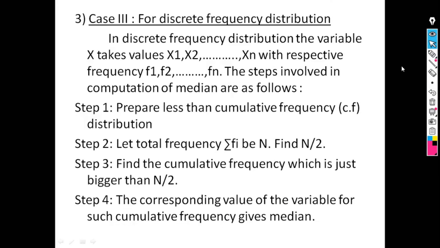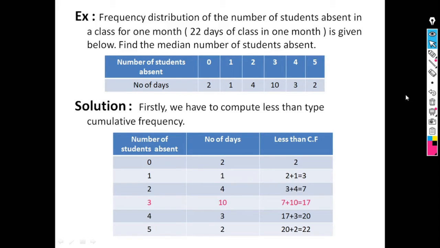Now the second step. Let the total frequency Σfi be n. We have to calculate the total frequency n and find n by 2. The total frequency is the sum of the observations, and the last cumulative value is the total frequency, that is 22.